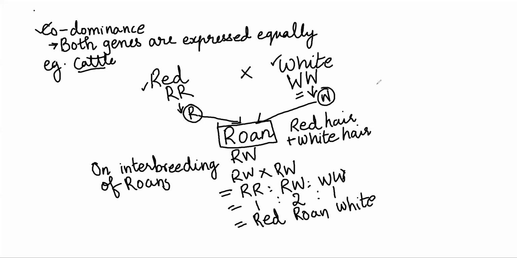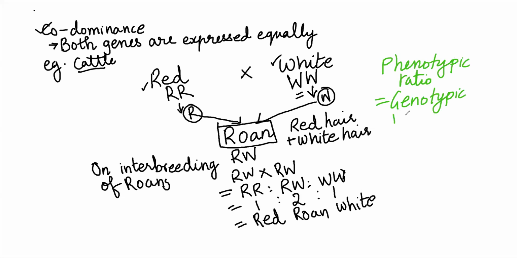So just like incomplete dominance, even in codominance, the phenotypic ratio and the genotypic ratio are the same. And what is it? 1:2:1.